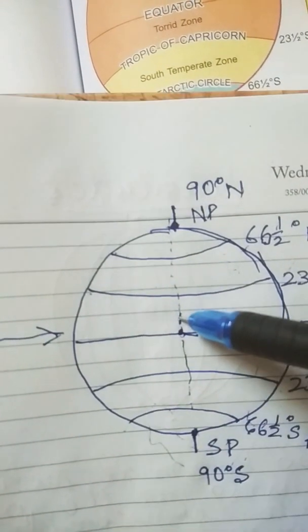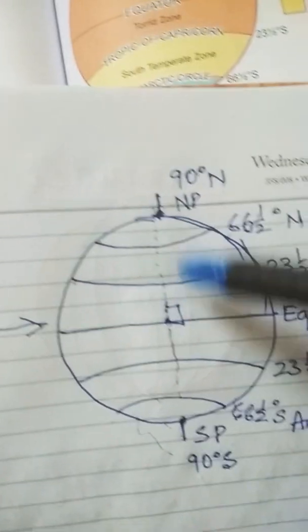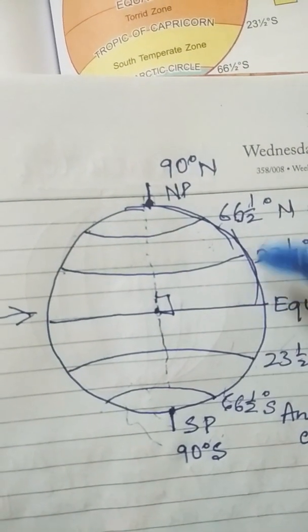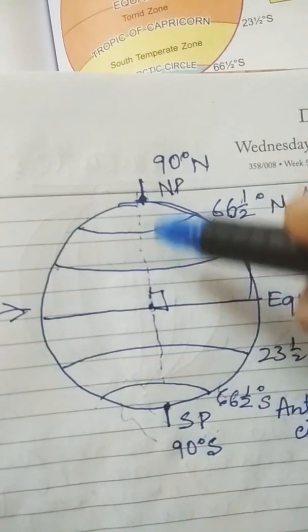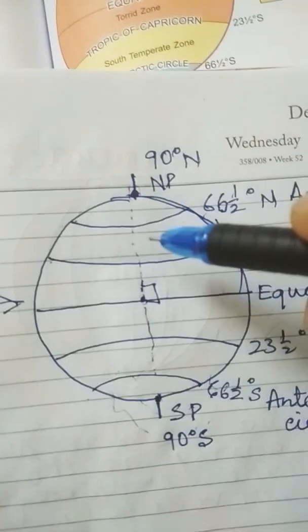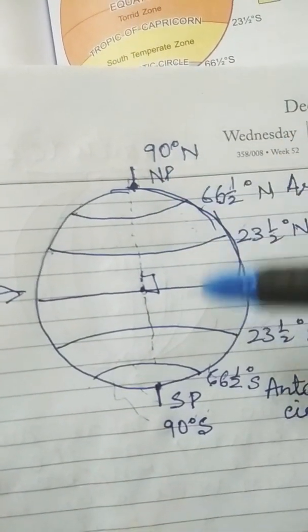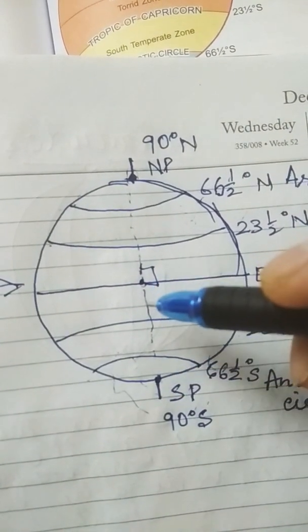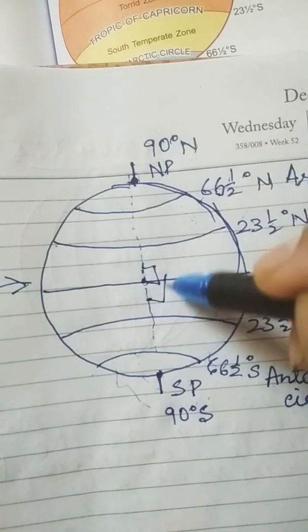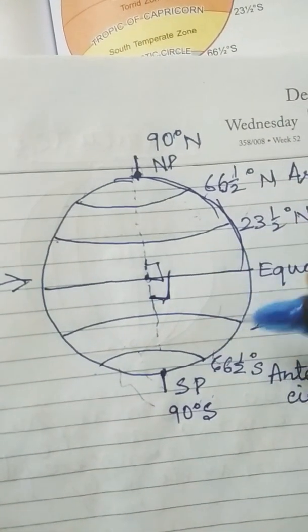So this angle made is of 90 degrees. If this is 0, this is 23.5 degrees, this is 66.5 degrees, and here is your 90 degree angle in the northern hemisphere, and then here is the 90 degree angle in the southern hemisphere, making it an angle of 90 degrees from the equator.